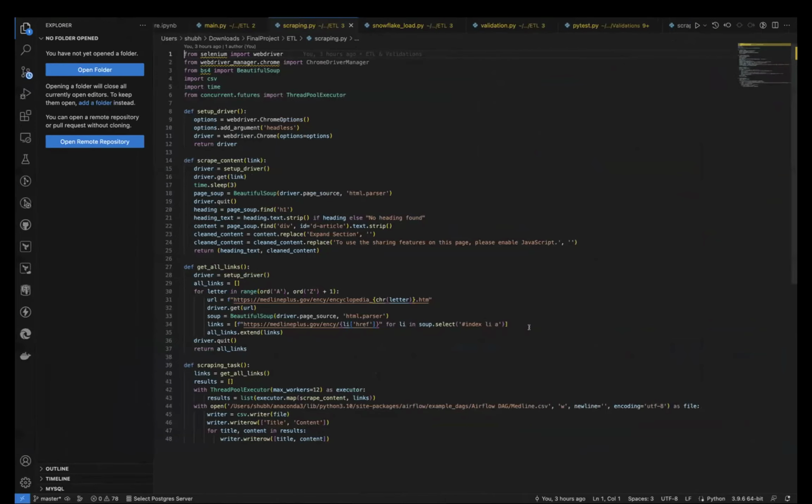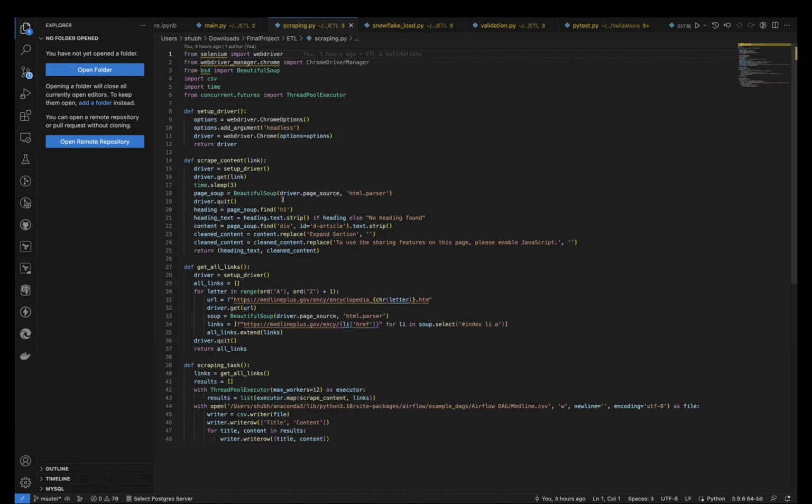Now coming on to the code, so I have done web scraping using Beautiful Soup and Selenium. First I set up the driver, which is a headless driver. What it does is it runs in your background, and it tries to scrape all the web pages' data.